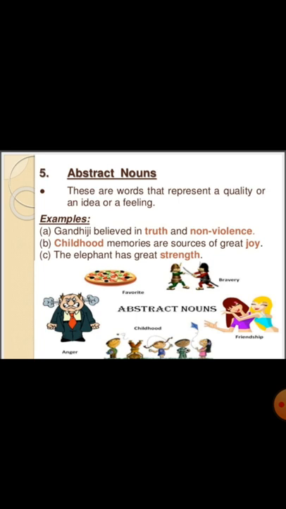Here, truth and non-violence, they are abstract nouns. Next one, childhood memories are sources of great joy. Childhood and joy, they are abstract nouns. The elephant has great strength. Strength is an abstract noun. The other examples like favorite, bravery, friendship, childhood, anger, all these are abstract nouns.